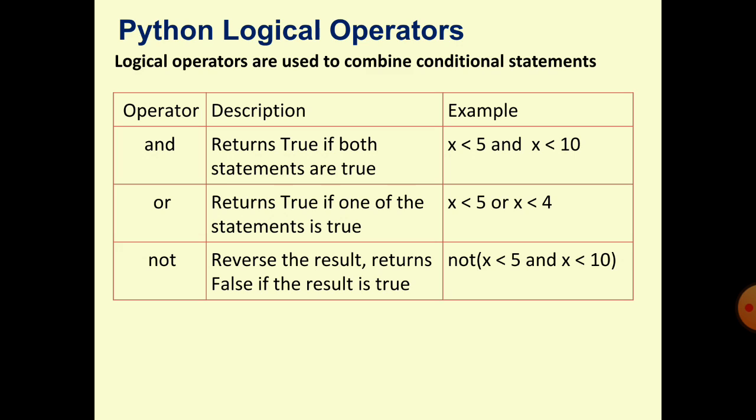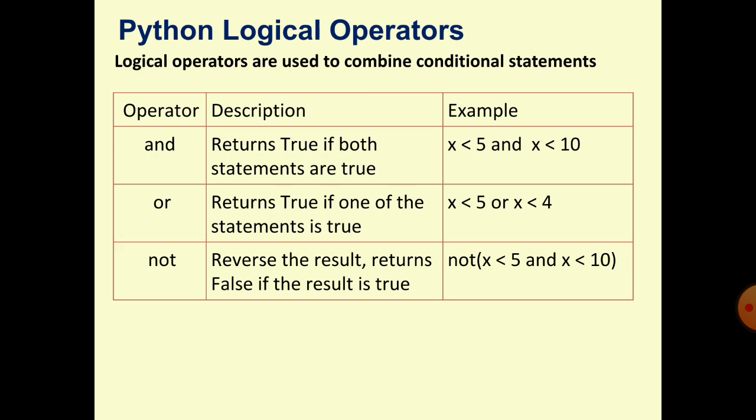Not is just the complement. If the condition is true, then it returns false, and if the condition is false, then it returns true. Reverse, inverter, true to false, false to true. See the example, x is less than 5 and x is less than 10.